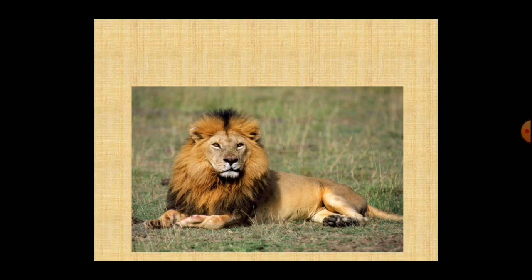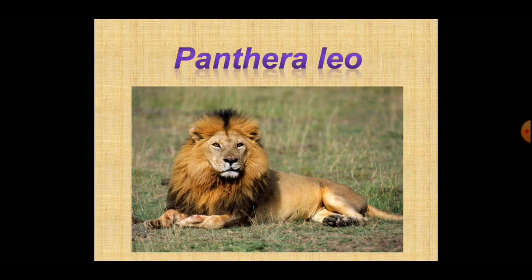It means that the biological, scientific, zoological name of lion is Panthera leo. This is the biological name of this organism. In this way, the organisms are